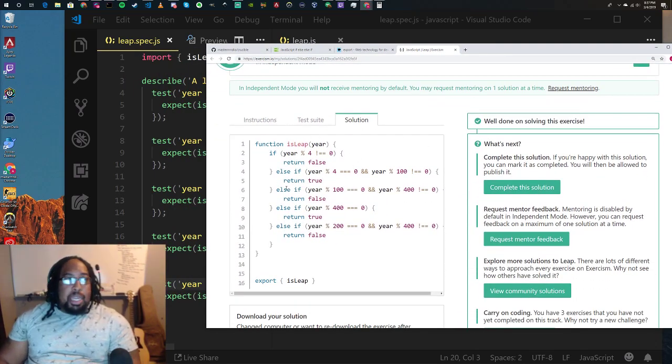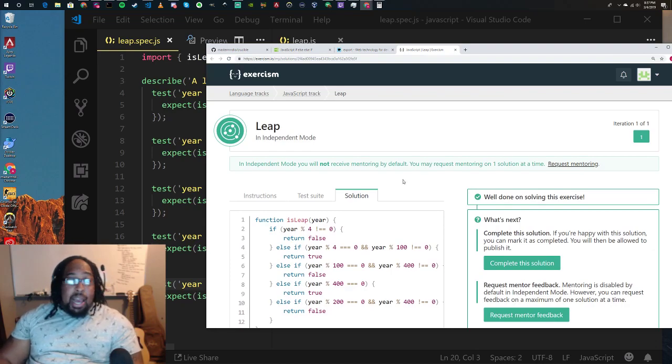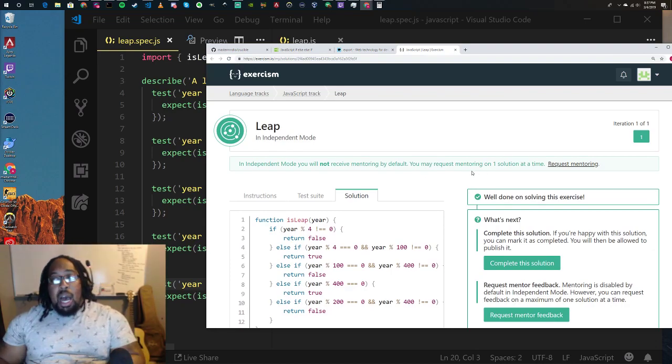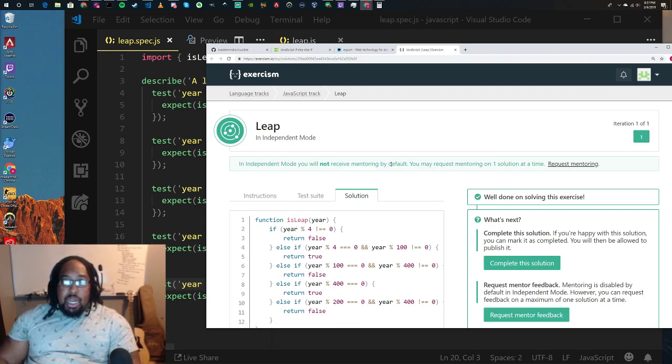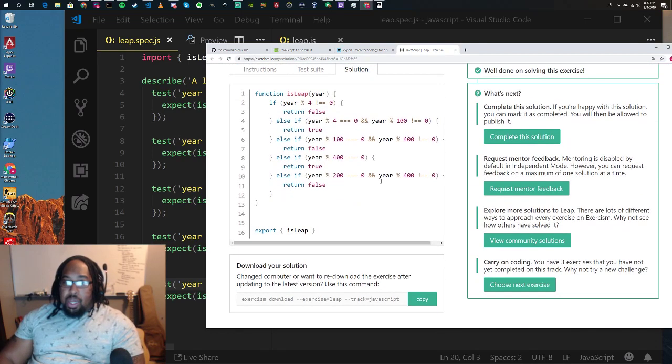Cool thing about Exercism, again, is that mentors can go in and check these out and read about them and make sure you wrote good code. They can provide feedback for you, to help you out, to make you a little bit better. And it's all free. This is why we're using this platform. I would advise not switching to the independent mode like we're on. Leave it on the mentored mode, because in independent mode, you have to request mentoring one solution at a time, which is a little annoying.